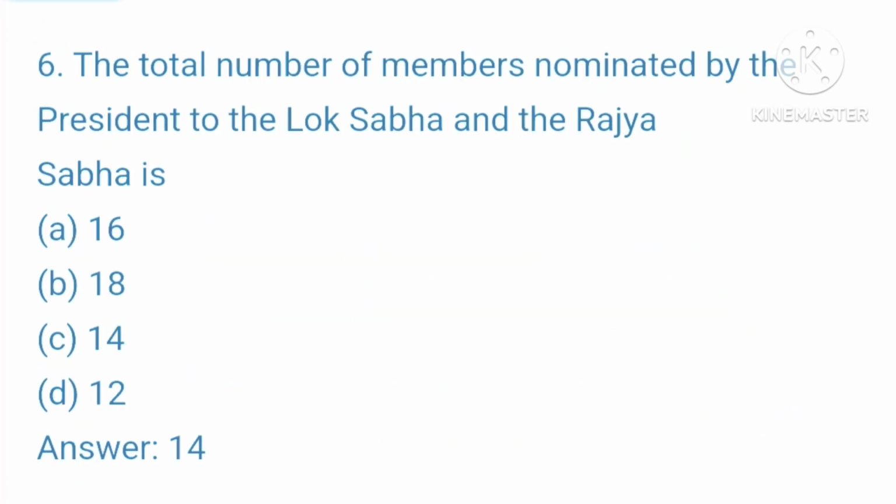Question 6. The total number of members nominated by the President to the Lok Sabha and the Rajya Sabha is. आपकी ऑप्शन है A. 16, B. 18, C. 14, D. 12. Your right answer is 14.